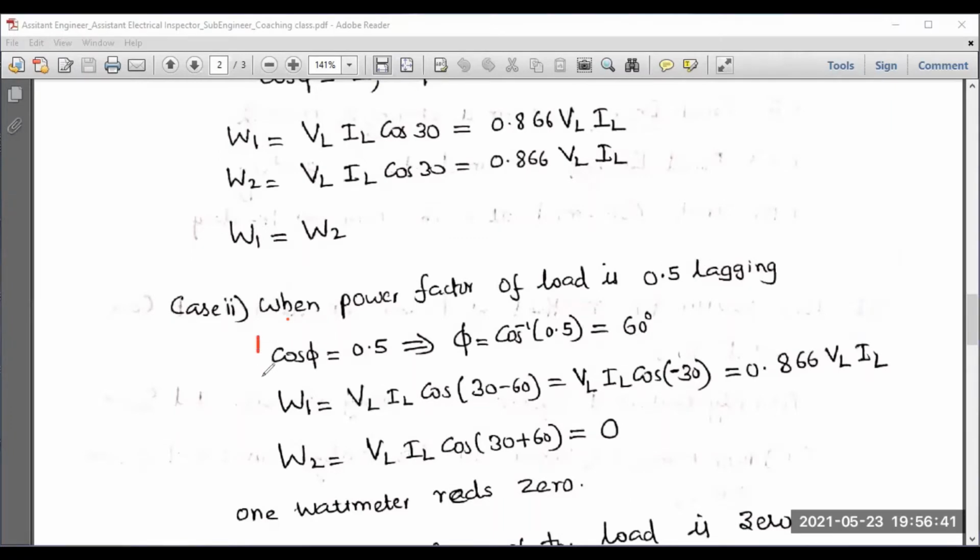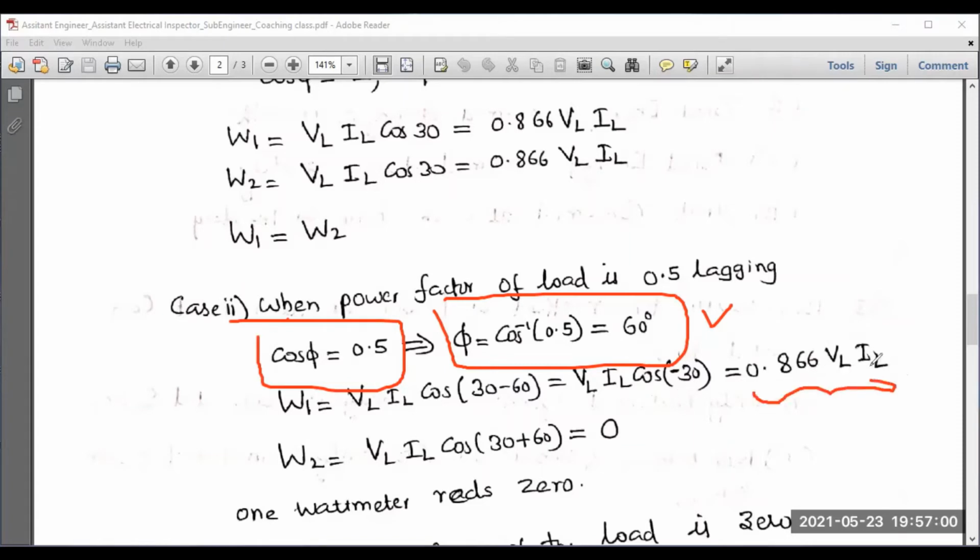Second case, when the power factor of the load is 0.5 lagging. First of all, you have to write cos phi is equal to 0.5. From that, you have to calculate phi. Phi is equal to cos inverse of 0.5, that is nothing but 60 degree. Now you have to substitute. W1 means VL IL cos (30 minus 60). That means VL IL cos minus 30. Cos minus 30 means cos 30. You have to remember those trigonometric formulas. I will be getting 0.866 VL IL.